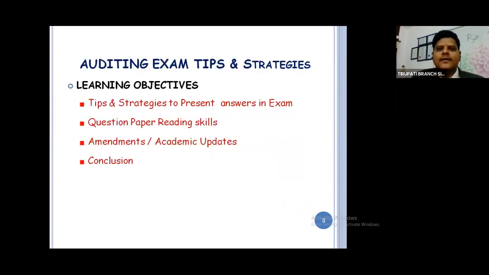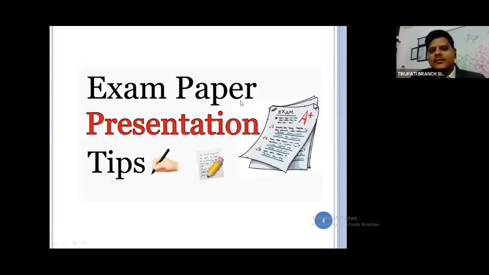Next, let us move on to the tips and strategies to present answers in examination. Let us understand question paper reading skills: how you should read the question paper in the given 3 hours. Then we are going to discuss amendments, and then we go for the conclusion. First, let us go for the examination paper presentation tips, very important for students.